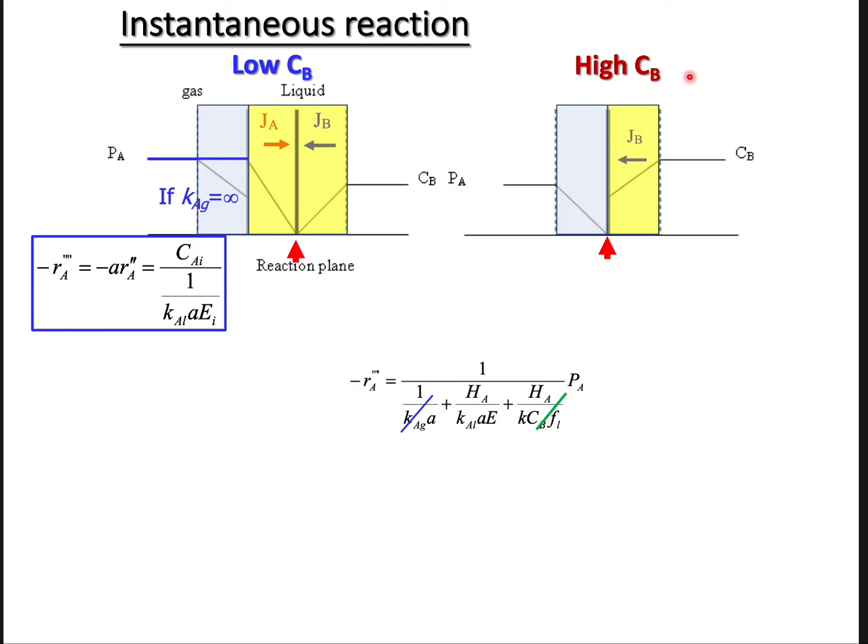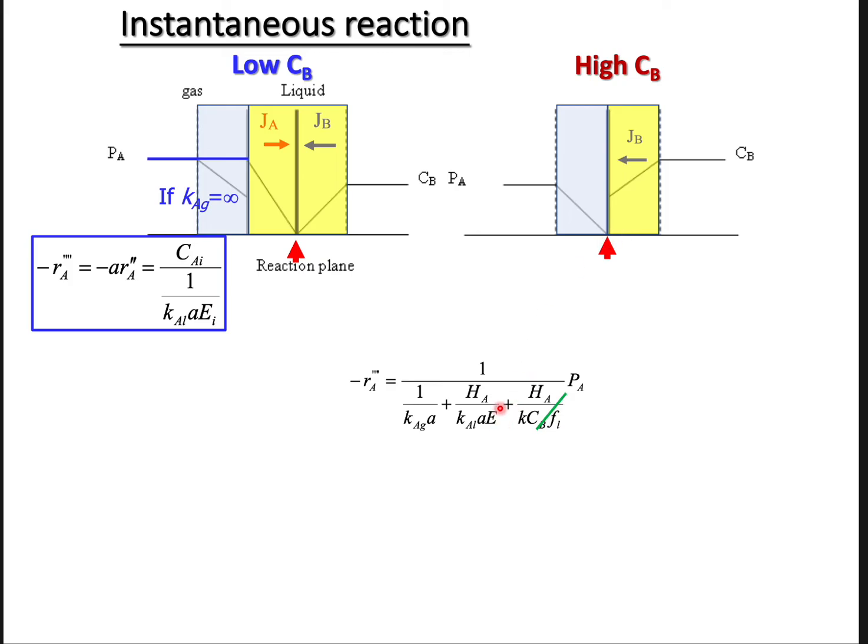And at high CB cases, as we know, there's also no chemical reaction happening in the bulk liquid, and because the reaction plane is already pushed to the interface between gas and liquid, A doesn't have a chance to enter the liquid film, right?